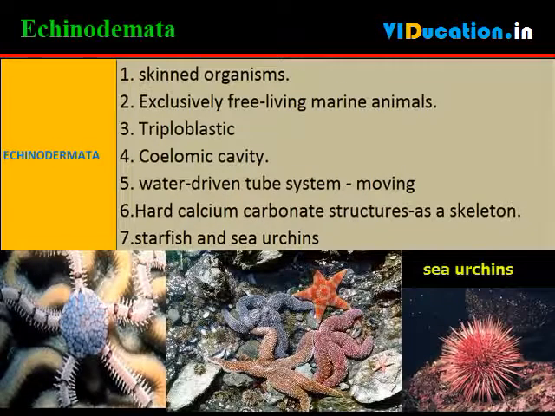In Greek, echinos means hedgehog, and derma means skin. Thus, these are spiny-skinned organisms. These are exclusively free-living marine animals. They are triploblastic and have a coelomic cavity. They also have a peculiar water-driven tube system that they use for moving around. They have hard calcium carbonate structures that they use as a skeleton. Examples are starfish and sea urchins.